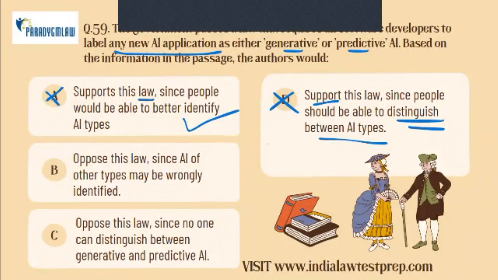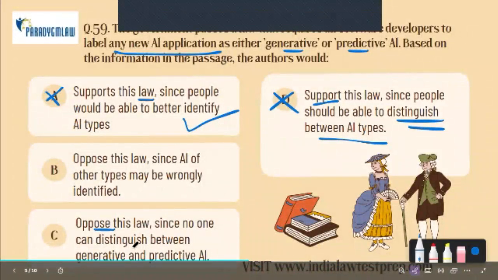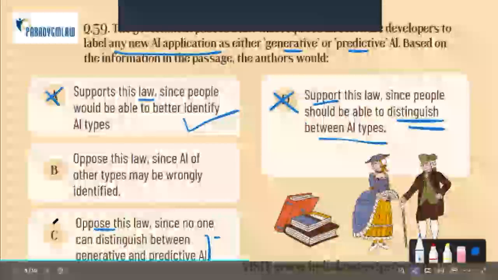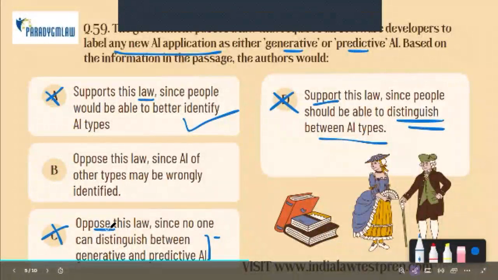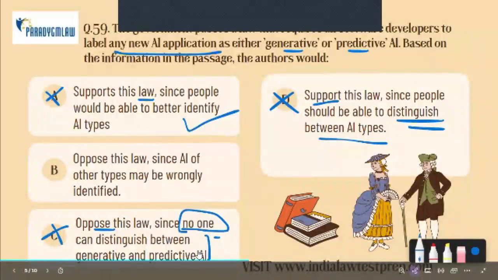Option B is correct. I'll come to that, but before that, I want to eliminate option C. Option C says the authors would oppose the law since no one can distinguish between generative and predictive AI. That is not true, right? This goes against what is given in the passage, because the authors clearly have told us what generative and predictive AI is, and they've defined it quite well in the passage. So it's wrong to say no one can distinguish between these two types of AI. Now let's look at why option B is correct.